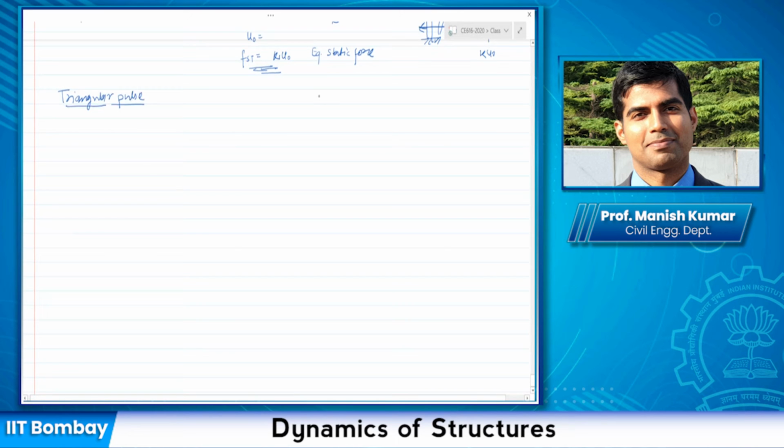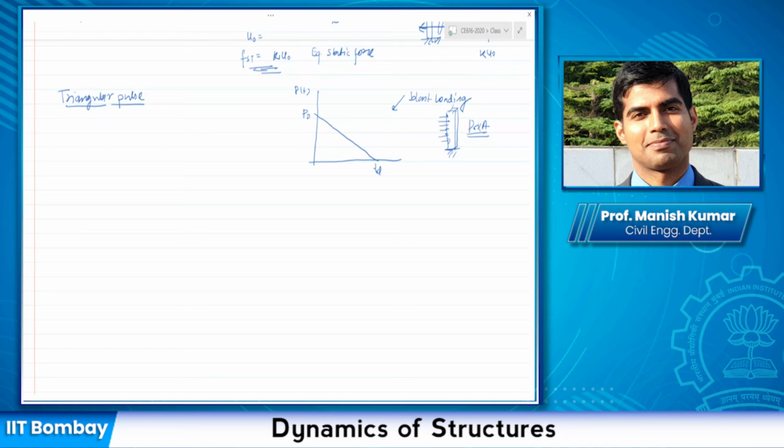Okay, so I have a loading like this in which initial loading was P naught and then it decays to 0 over a time duration of TD. As I said, this is an example of blast loading. In blast loading, the loading is applied as a pressure, and depending upon the column area facing that loading, we find out the total force being applied to the column. Pressure times area gives you the force. So although I've written P naught, this P naught is calculated from pressure multiplied by the area.